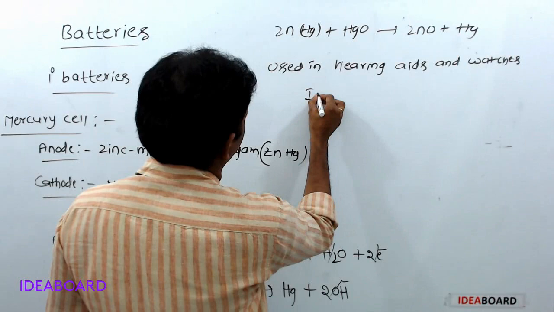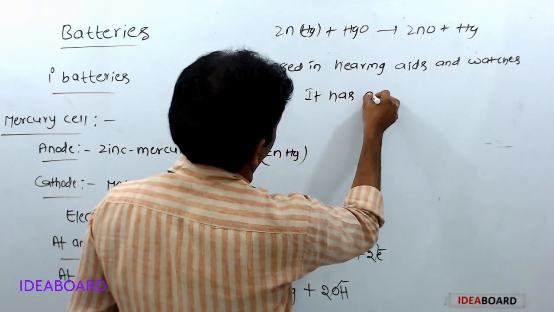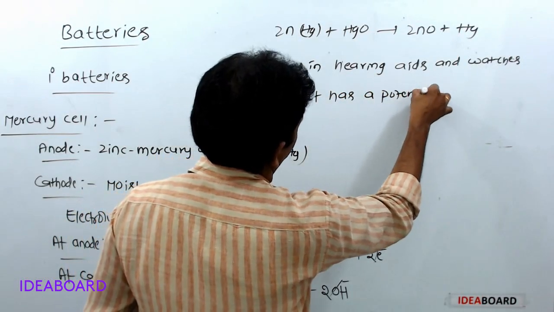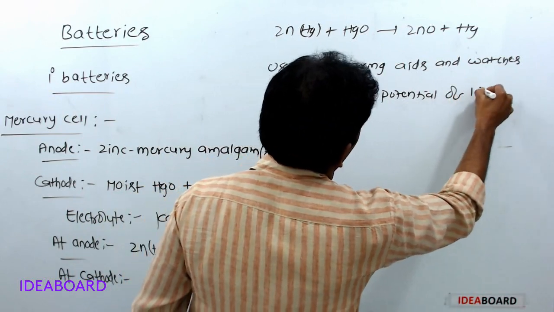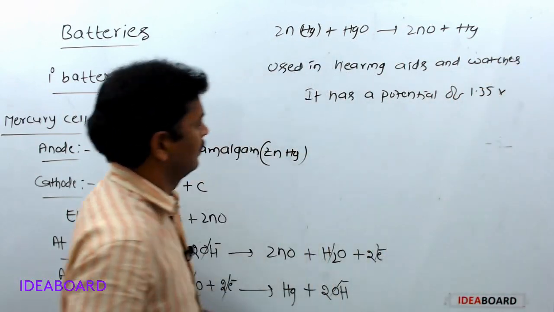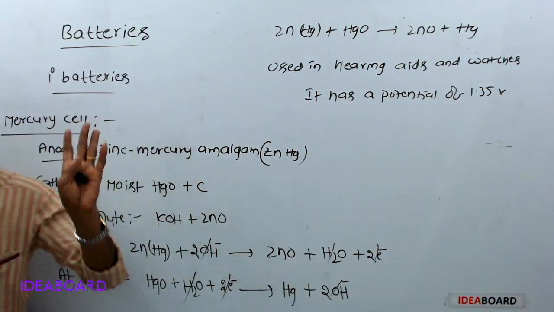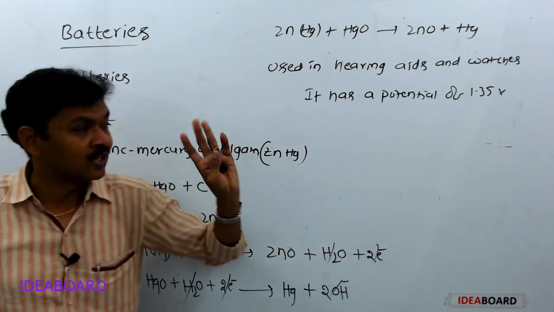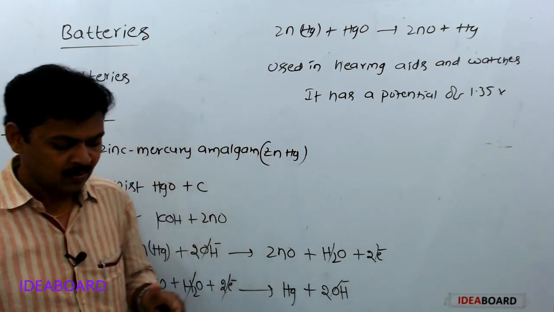It has a potential of 1.35 volts. So these two are the primary batteries. These are not rechargeable.